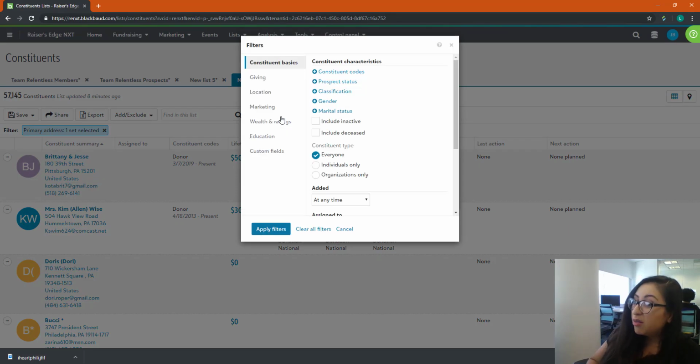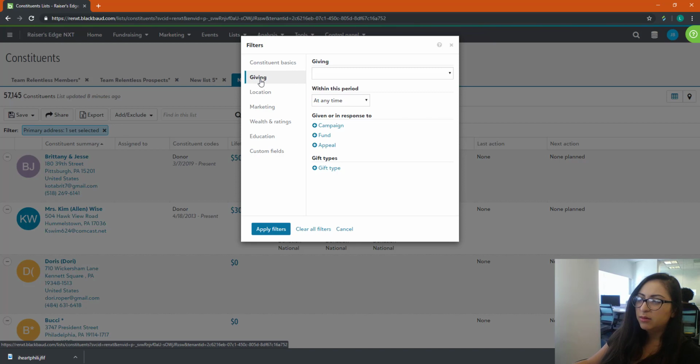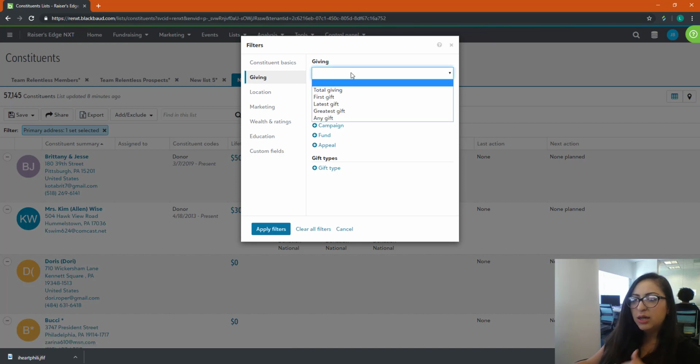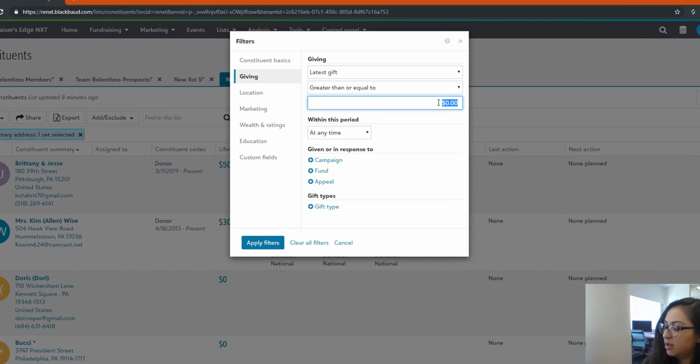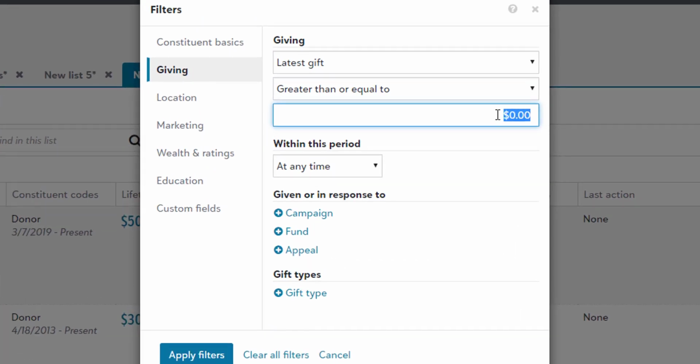Maybe somebody that's dropped off that used to give to us and hasn't given in a couple years. We want to maybe re-tap them, re-engage with them. So let's hit giving. And let's start to kind of play a little bit deeper with Razor's Edge NXT. Okay, so let's say their latest gift of, I don't know, a major gift in your state might vary from a major gift amount in another state. But I'm going to look for anybody that gave $1,000 to Pennsylvania.